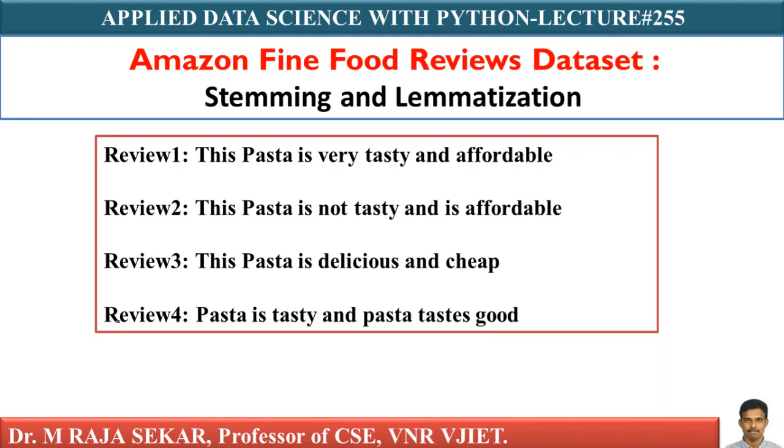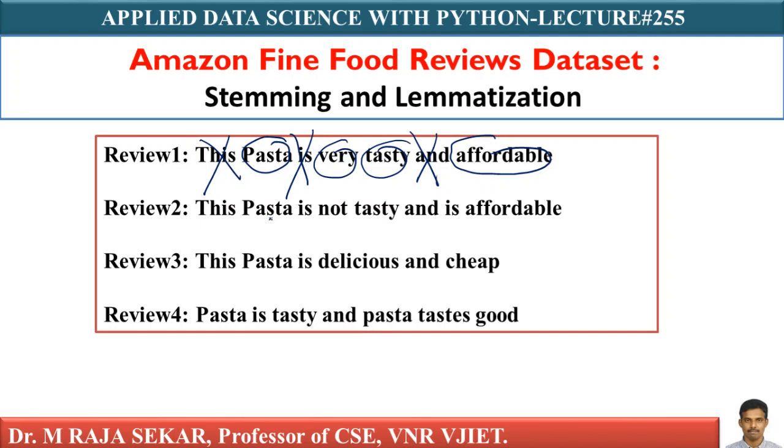The first review, the most important words are pasta, very tasty, isn't it? Of course, affordable. Words like this, is, and are not very important.